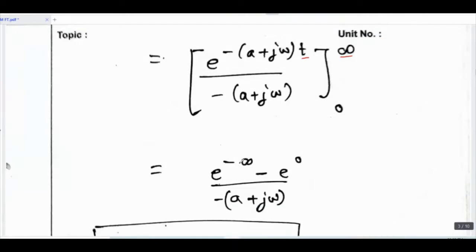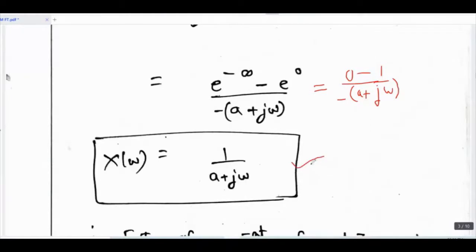E raised to minus infinity value is 0. So 0 minus 1 upon minus of a plus j omega. So minus minus cancel, and our answer is 1 upon a plus j omega.